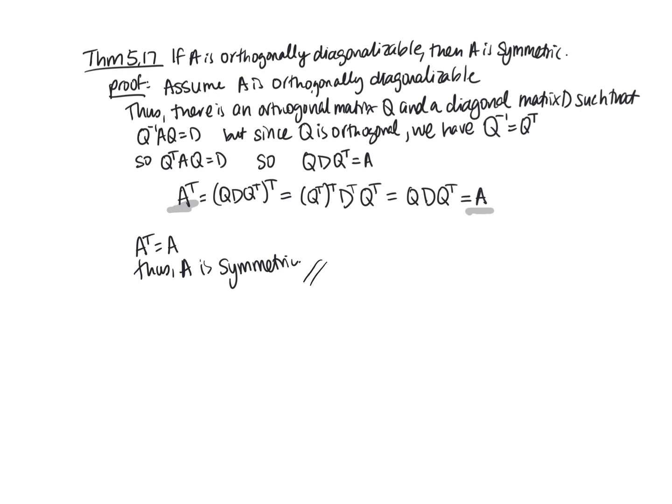So this gives us one direction. If we have a matrix that's orthogonally diagonalizable, then A is symmetric. And so the spectral theorem is going to give us the opposite direction, so that we get an if and only if statement. Let's do the next theorem, theorem 5.18. And that says that if A is a real symmetric matrix, then it has real eigenvalues.